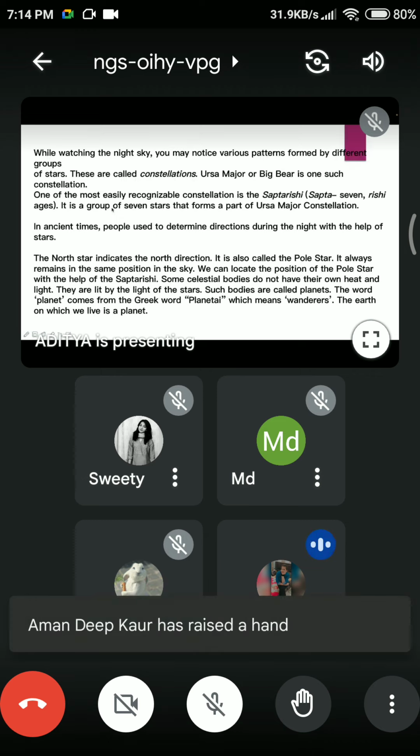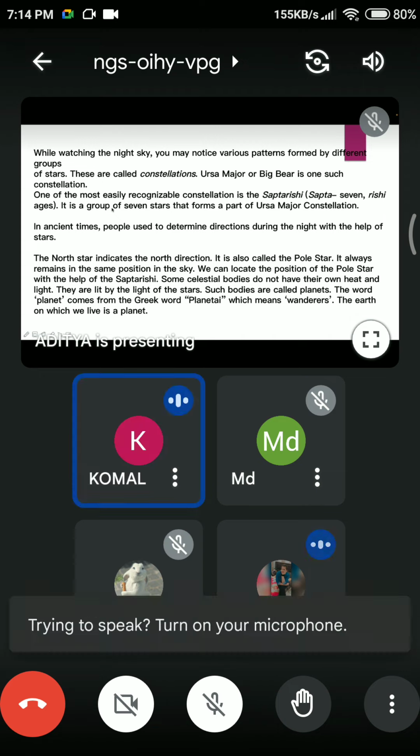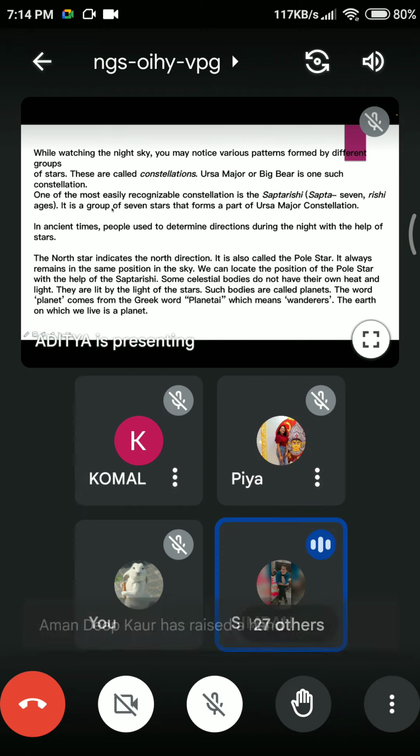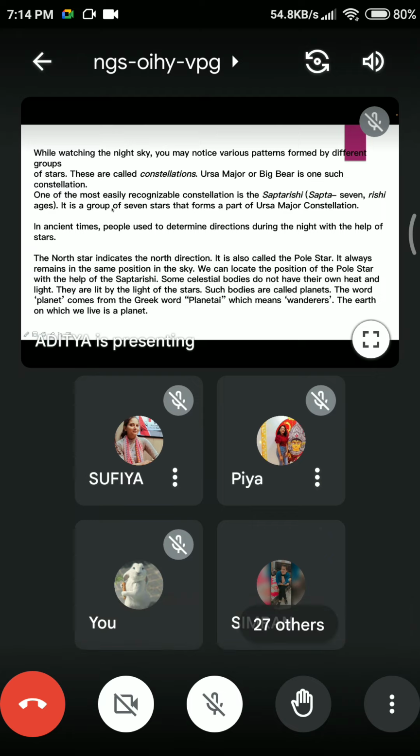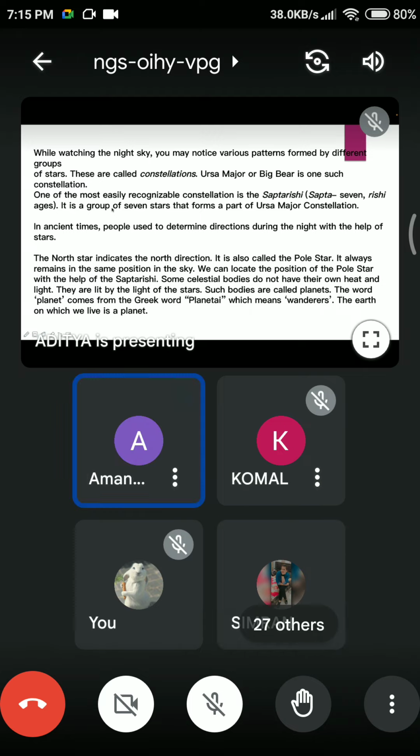And why is it called Saptarishi? Anyone? Because it is a part of Ursa Major. Yes, it is a part of Ursa Major, but it consists of seven stars. So we call it Saptarishi in Hindi. Okay. Do you all know about the North Star? Yes, North Star. Pole Star. Very good.